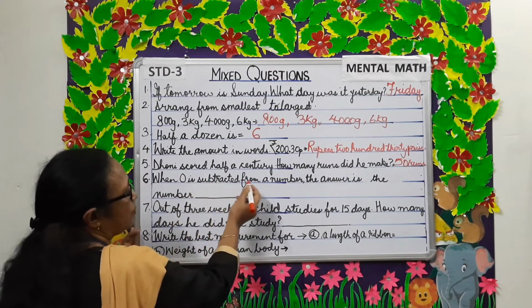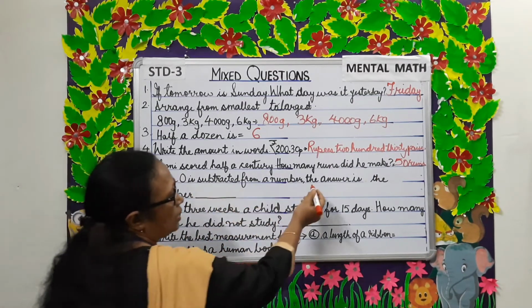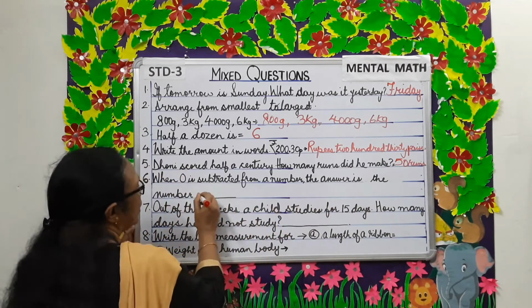When 0 is subtracted from a number, the answer is the number itself.